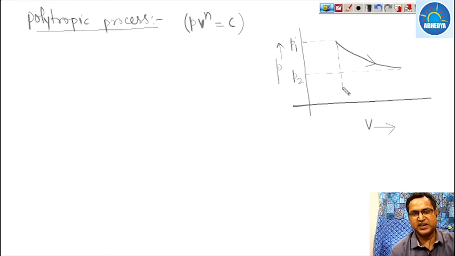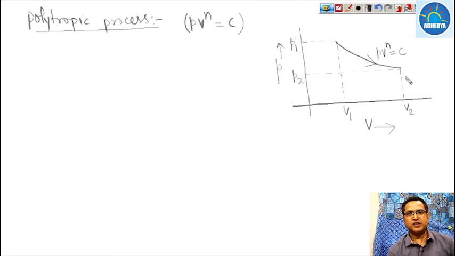The volumes correspondingly are V1 and V2, and this is the law PV raised to the power n is equal to constant. So this is your polytropic expansion. In compression, the curve is something like this. So this is your polytropic compression, this is polytropic expansion.